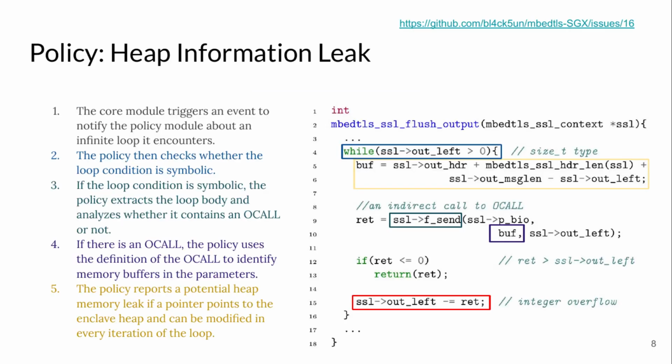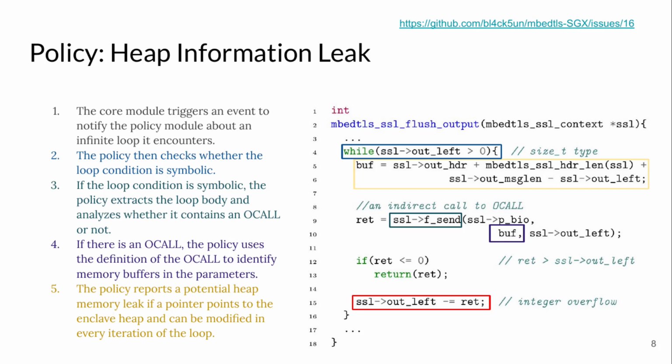We found 3 information leaks in 10 open source SGX projects. I will discuss one of them from the embedded TLS SGX project that would leak the entire enclave memory using the input manipulation attack model.